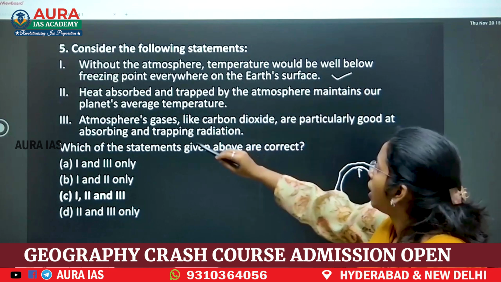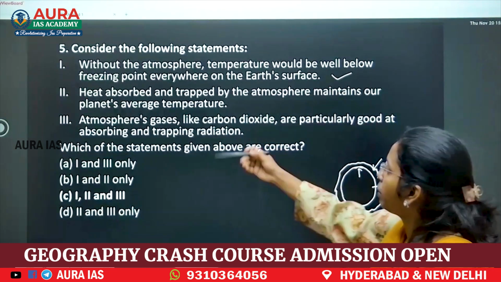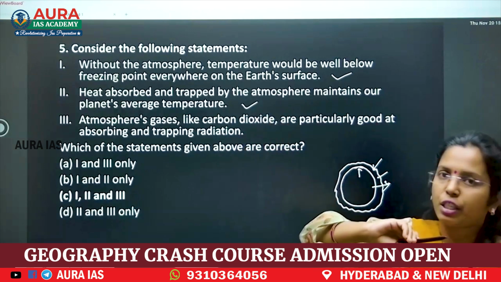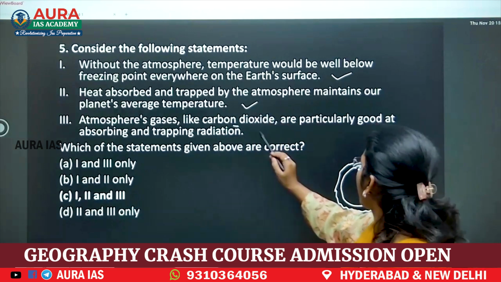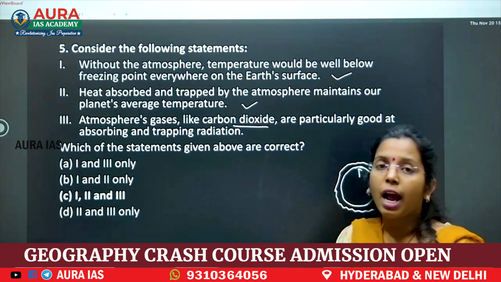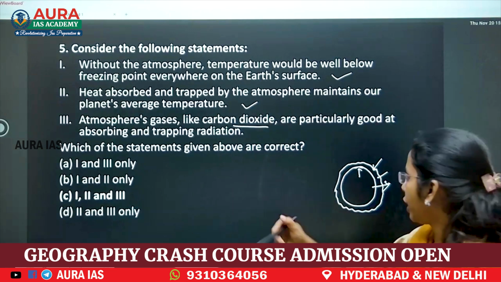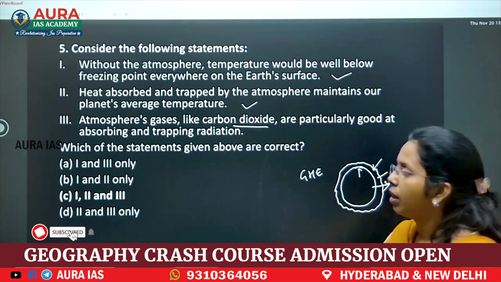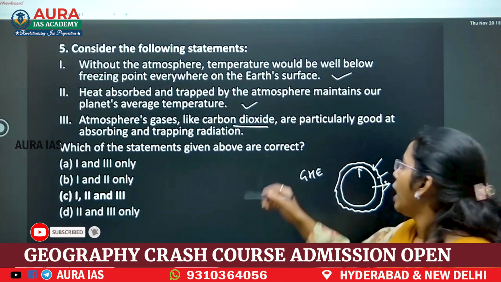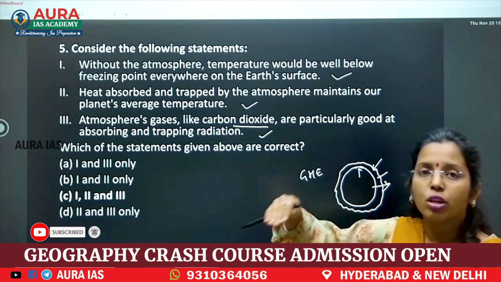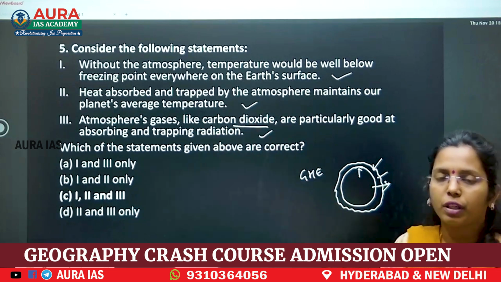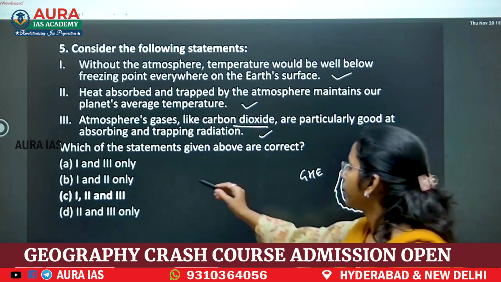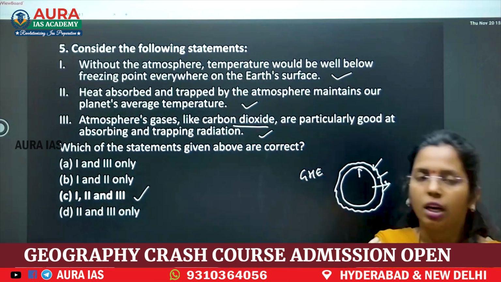So this is correct: heat absorbed and trapped by the atmosphere maintains our planet's average temperature. This is also correct: carbon dioxide is particularly good at absorbing. And you know the greenhouse effect, right? They will absorb and they will trap, and because of that greenhouse effect, heat budget is maintained. All 1, 2, and 3 are correct.